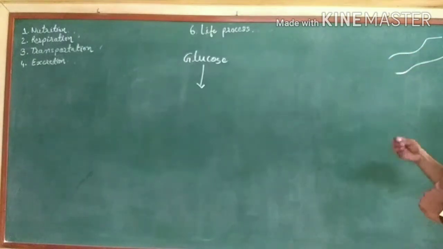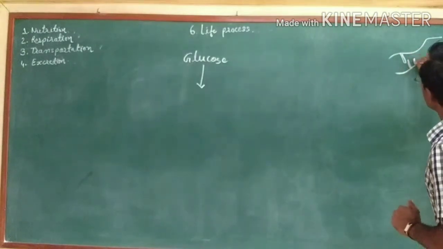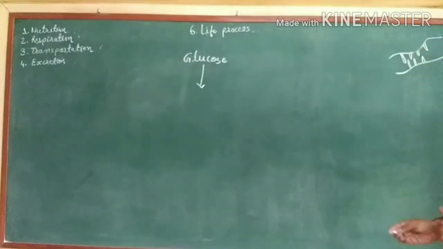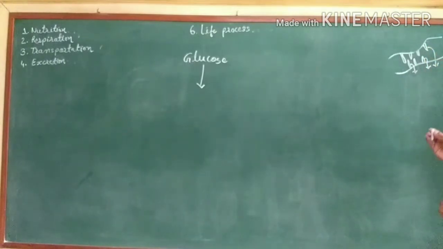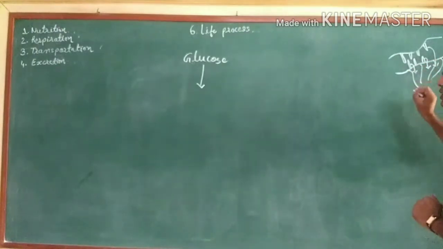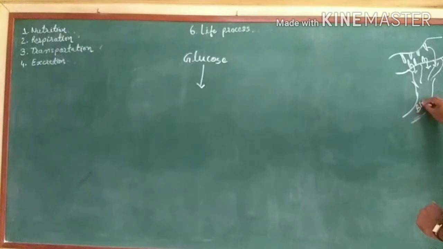We already studied that there are villi in the small intestine, and these villi absorb the food particles, suppose glucose, and from the smaller capillaries this glucose is further transported to the bloodstream.